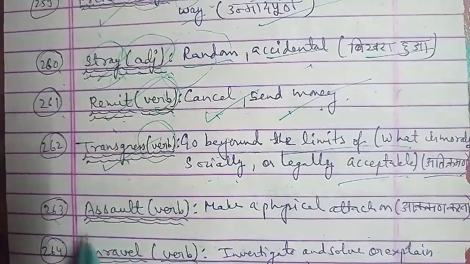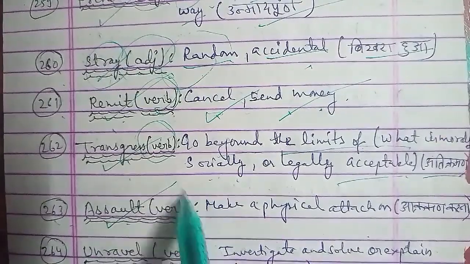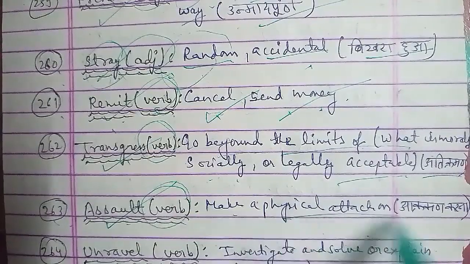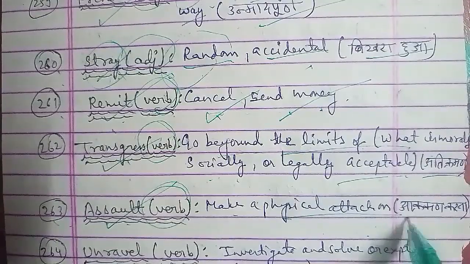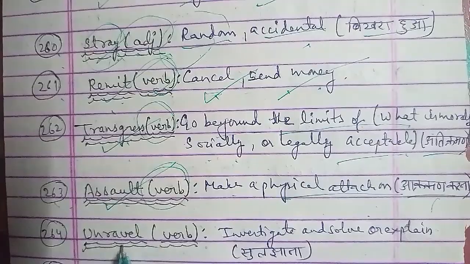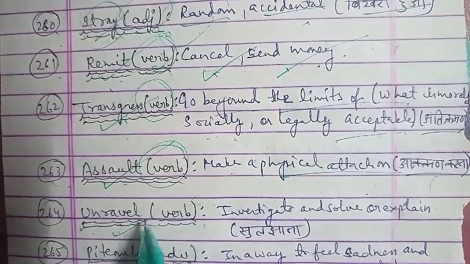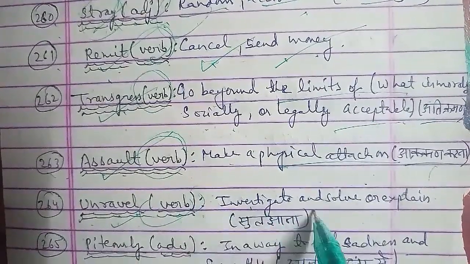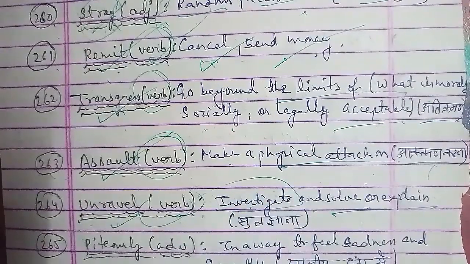Now moving on to the next one, we have here the 266th word, that is ensue. Ensue is a word that is used as a verb here, and ensue means happen or occur afterwards or as a result. Something which happens or occurs afterwards as a result, that is ghatit hona. It's as a result that you had given your examination and you were waiting for the results, in that case it is in the future after giving your test, that is ensue. Ensue for the results. So you can use the word ensue there.